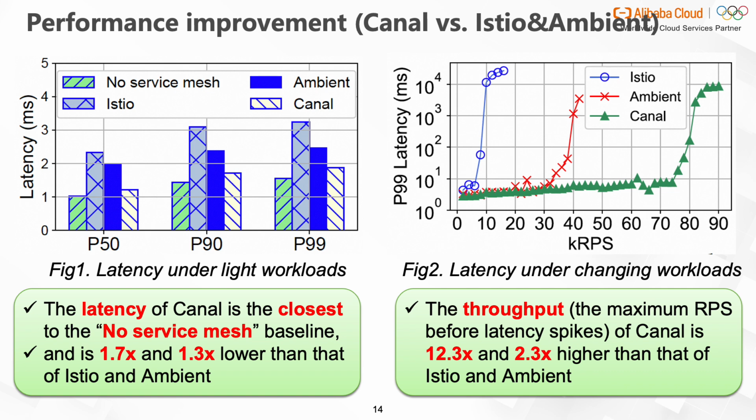Then we will show the evaluation of Canal. Figure 1 shows the end-to-end latency of different solutions under light workloads. The latency of Canal is the closest to the no-service-mesh baseline and is much lower than that of ES2 and Mint. Figure 2 shows the latency under changing workloads. The throughput of Canal is much higher than that of ES2 and Mint.